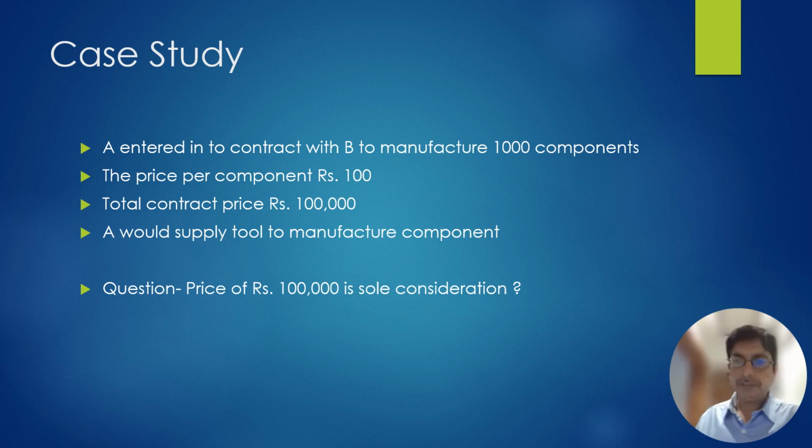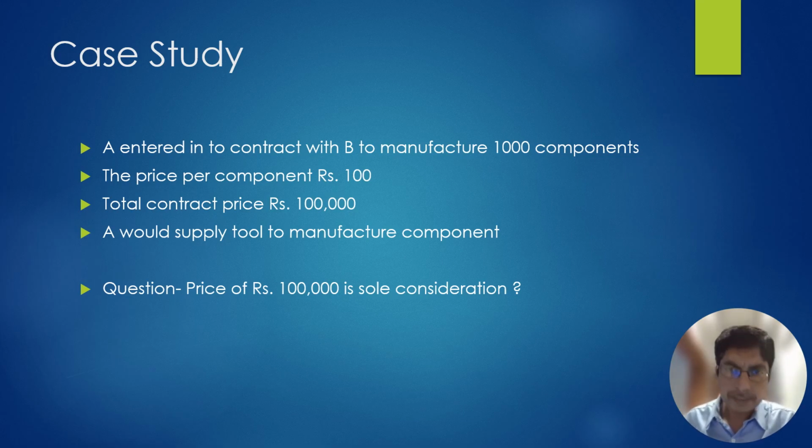Let's take a case study on sole consideration. A enters into a contract with B to manufacture 1000 components. The price agreed per component is 100 rupees, so the total contract price is 1 lakh rupees. In addition, it has been decided that A will supply the tool to manufacture that component.